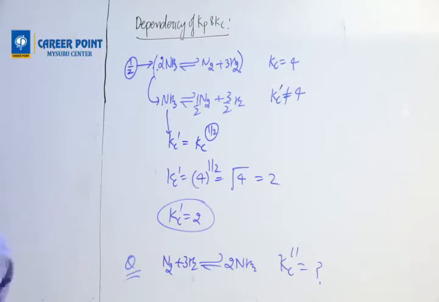No, Nitesh, you have to keep the Kc value also. Yes, correct. But you have to keep the values.